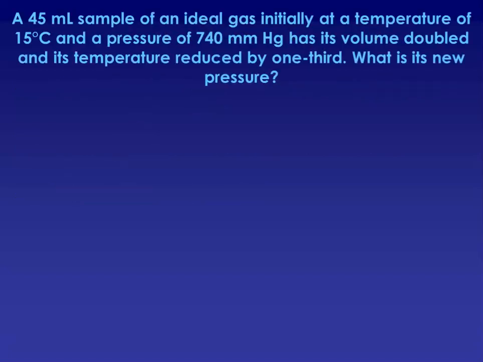So here we have 45 mils of an ideal gas. It's initially at 15 degrees Celsius and 740 millimeters of mercury. The volume got doubled and its temperature was reduced by a third. We want to know what its new pressure will be. So we want to find P2, which means we want to solve for this relationship in terms of P2.